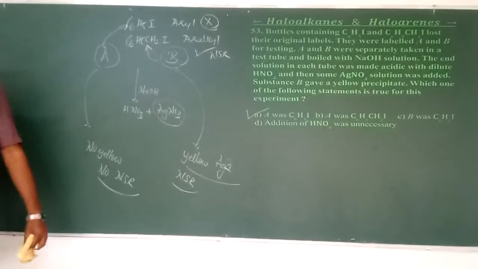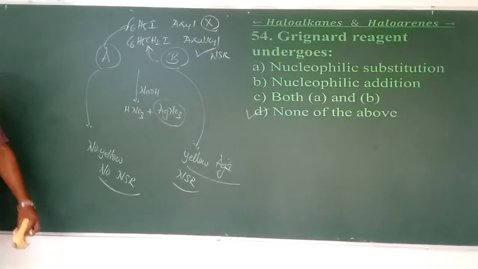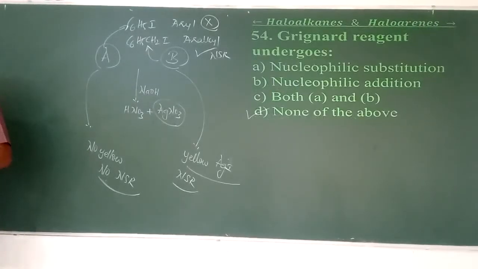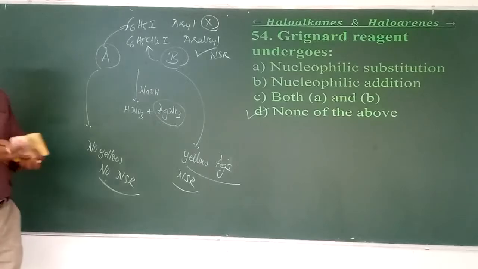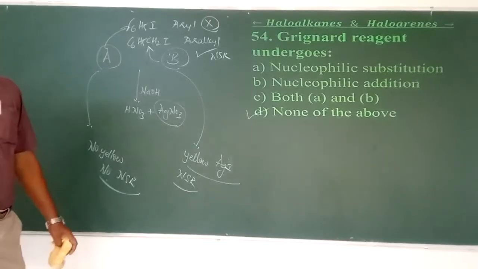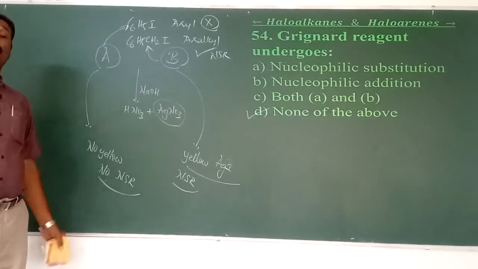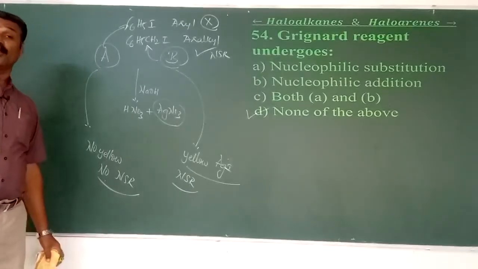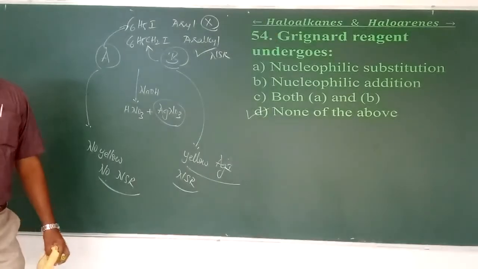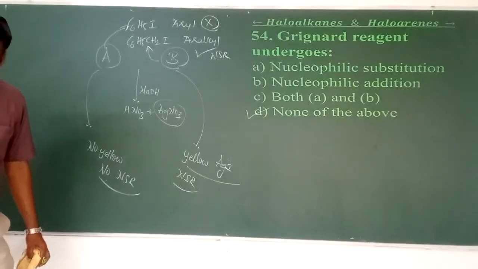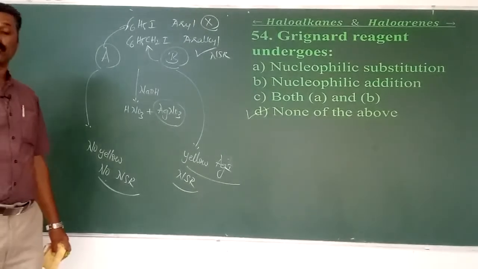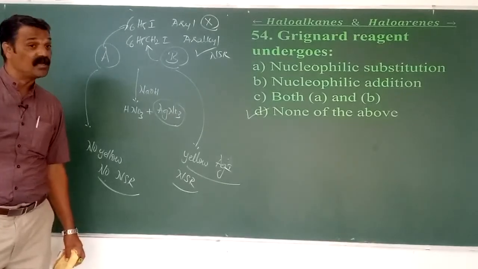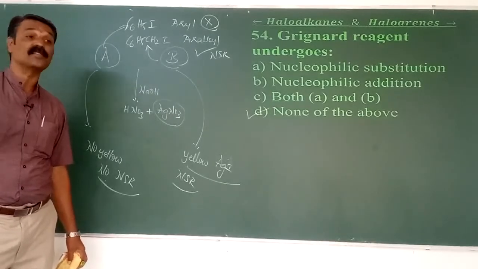Okay, so let's move on to question 54. Grignard reagents undergo what? The major applications: all Grignard reagents can be involved in the preparation of all types of functional groups in organic compounds. They can be used in the preparation of haloalkanes or any organohalogen compounds, alcohols, aldehydes, ketones, carboxylic acids, phenols.